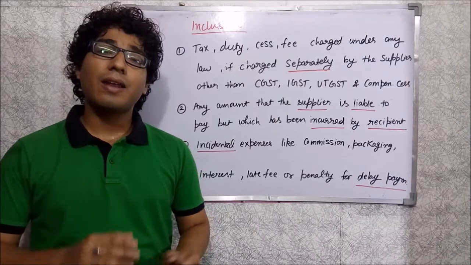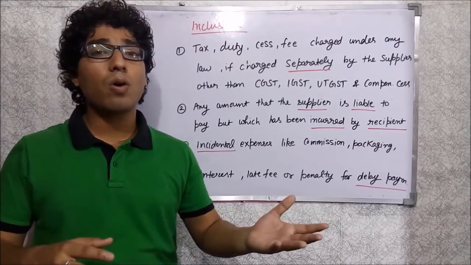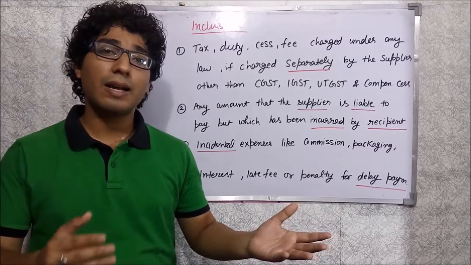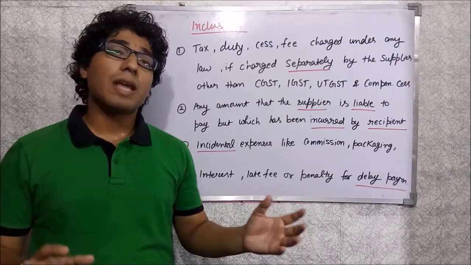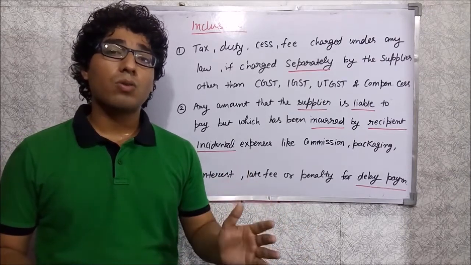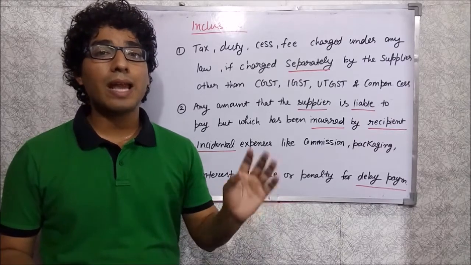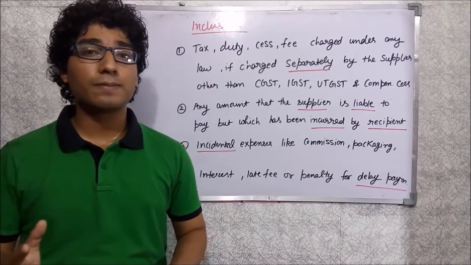So if there is any tax, duty or fees which is charged under any law other than CGST, IGST, UTGST or compensation cess, then those taxes or duty will be included in the price, in the value of the goods or services, but that cess, duty, tax should be separately indicated in the invoice.